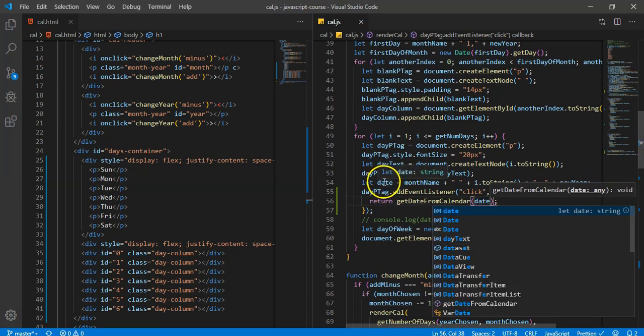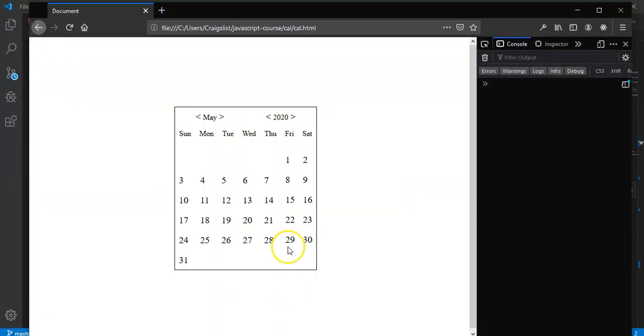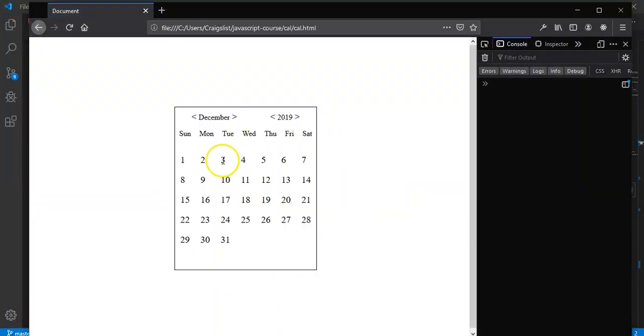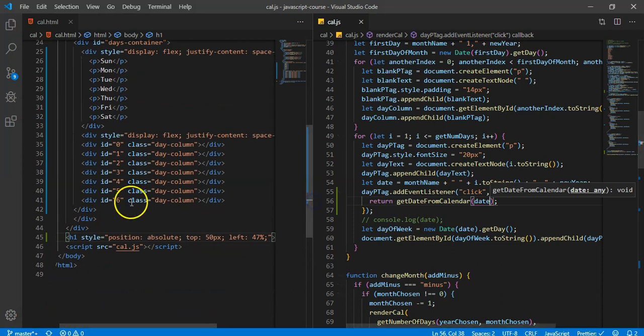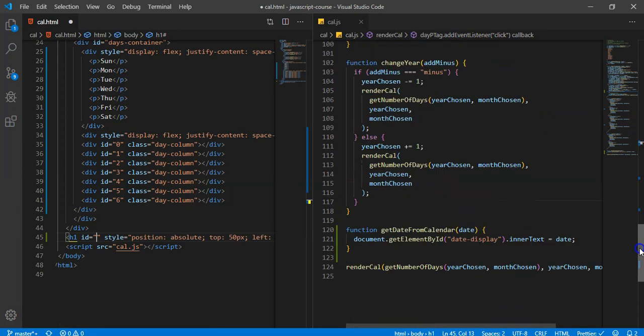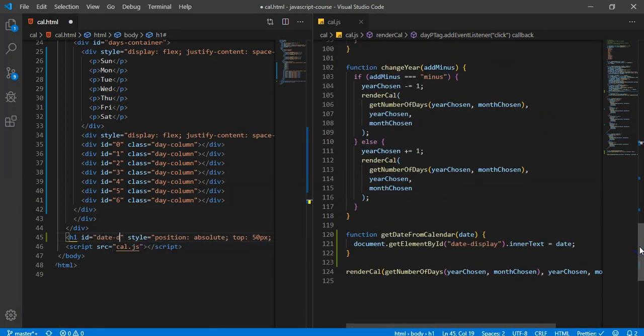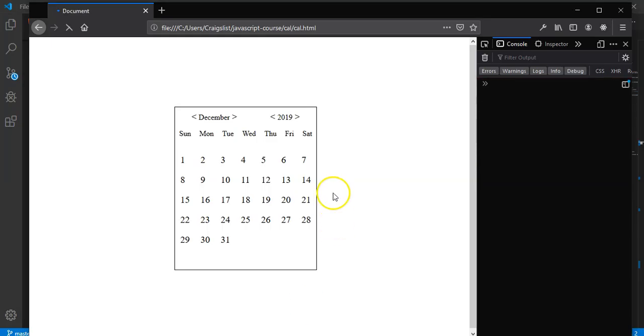Because we just want to display this date. Okay, so if I go back and I refresh, if I click on it, I should see it. It says document.getElementById, blah, blah, blah. Oh, you know what? I probably didn't even give that an ID down there. I didn't. I was so worried about the styling. So the ID, I think I chose, is date display. Yep, date display. Let me save that and refresh. All right, now let's see. So there it is. Cool.